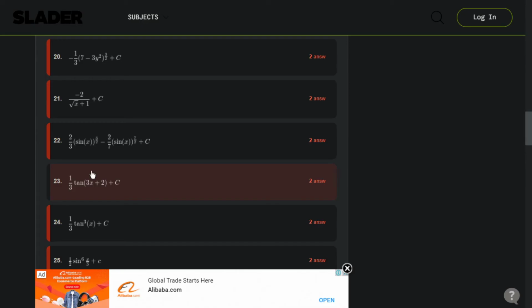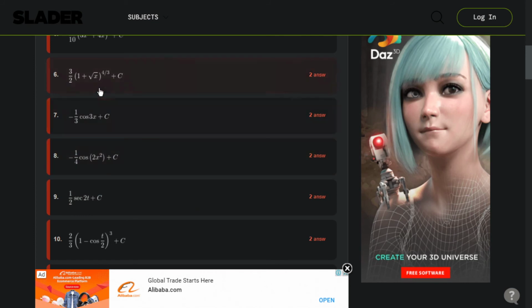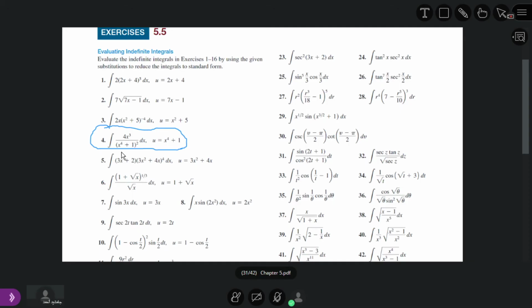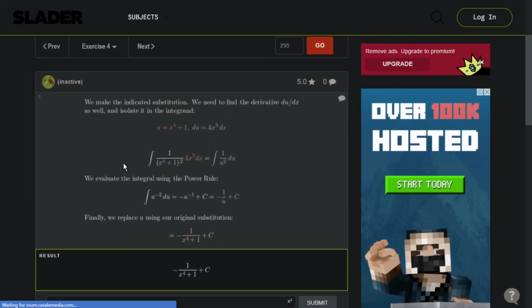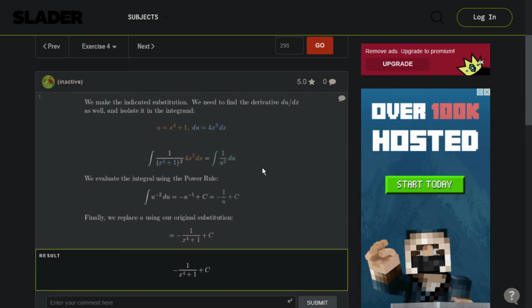We have given u is equal to x power 4 plus 1. If we take its derivative, what is du over dx? It is equal to 4x power 3.